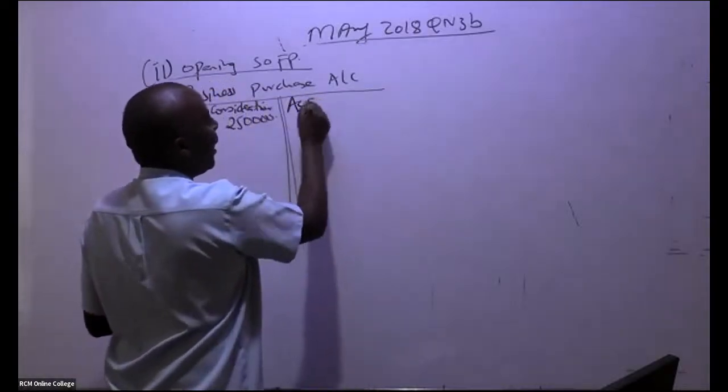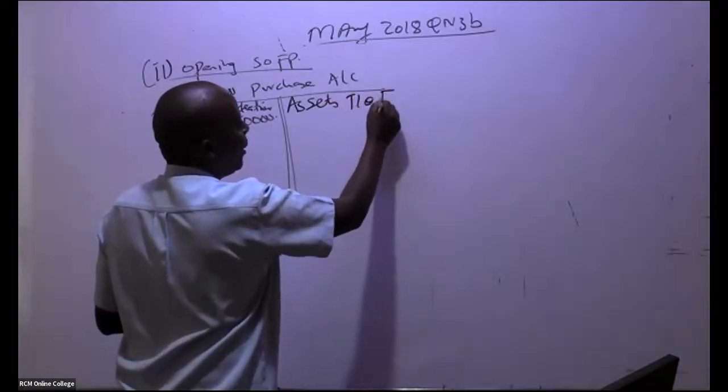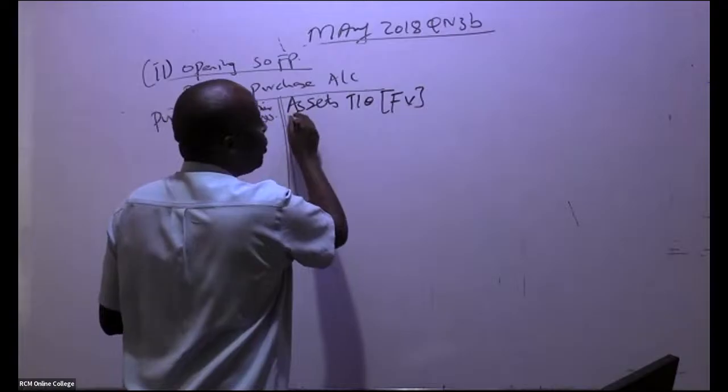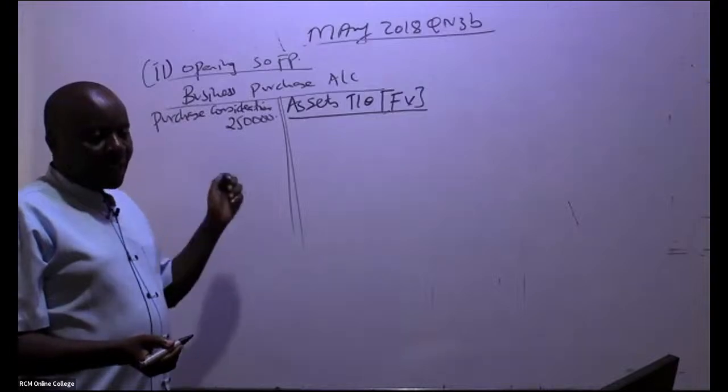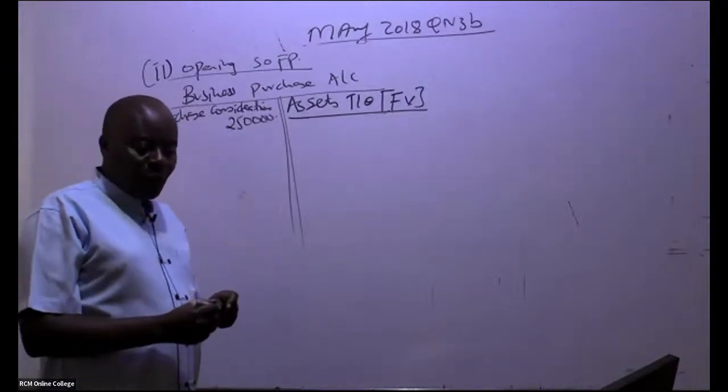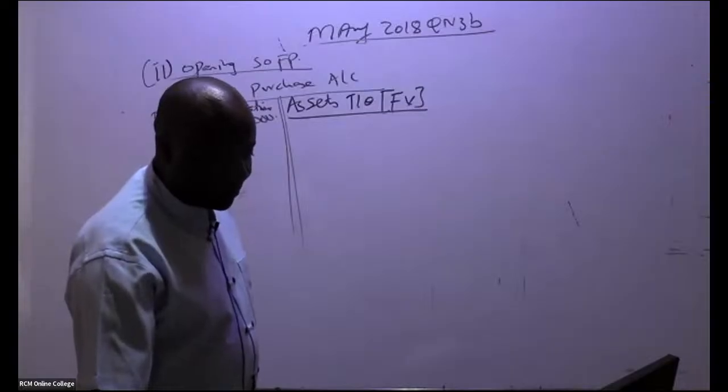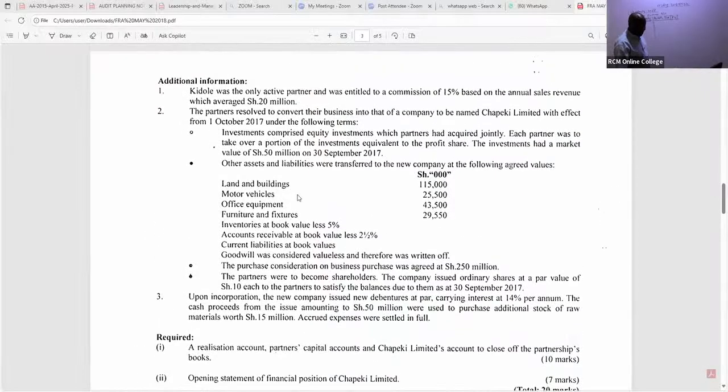So you come and say here, assets taken over. And remember, for assets taken over you always use fair value. So go to that note number 2, pick this. Now remember you are taking them at fair value, at market value. So you write there, land and buildings, 115,000. Very easy. These are other assets and liabilities which were transferred to the new company. So land and buildings, 115,000, fair value.